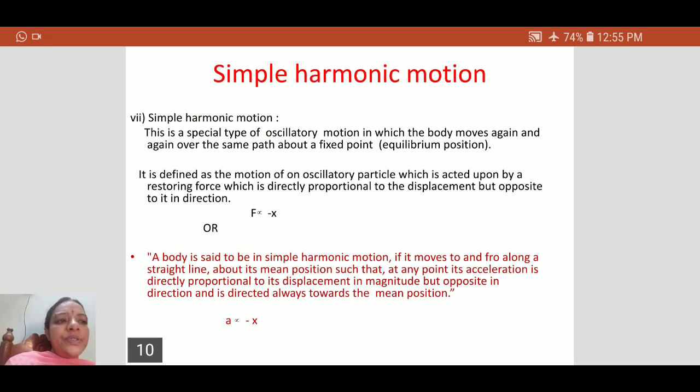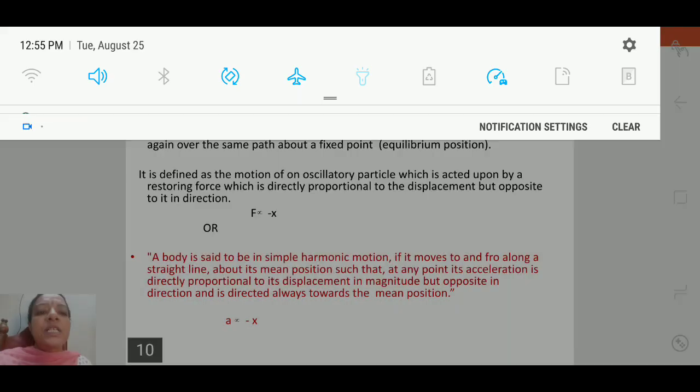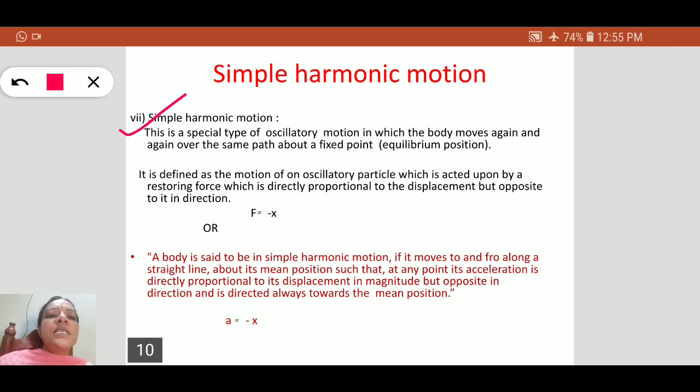After understanding a few terms, let us look at a special case of oscillatory motion. That special type of motion is known as simple harmonic motion. Oscillatory motion is sometimes also known as harmonic motion. Depending upon its character, we can define simple harmonic motion. It is a special type of oscillatory motion in which the body moves again and again over the same path about a fixed point.